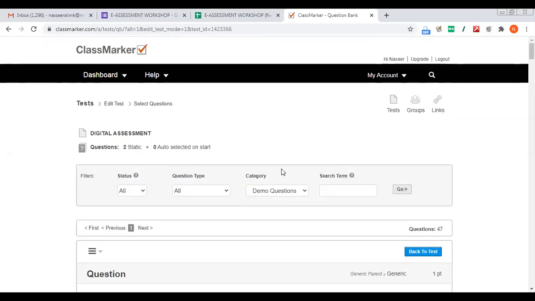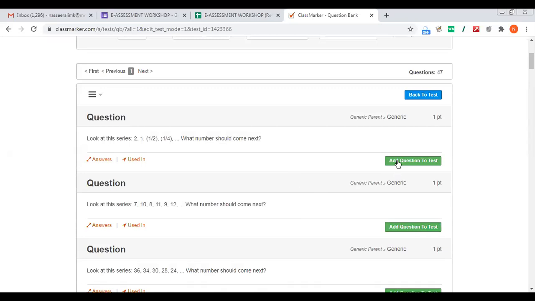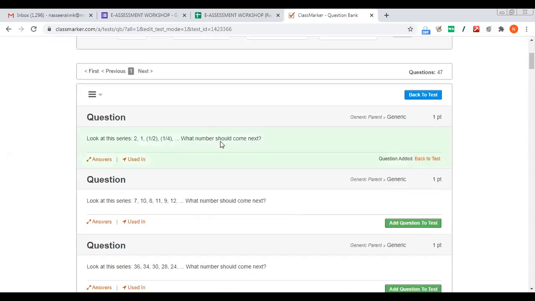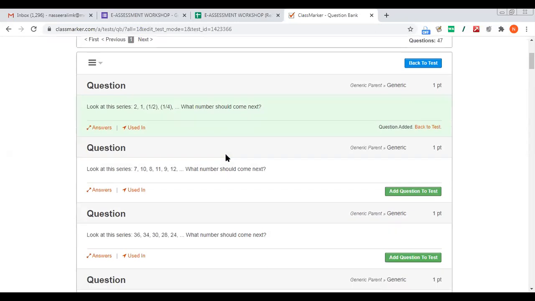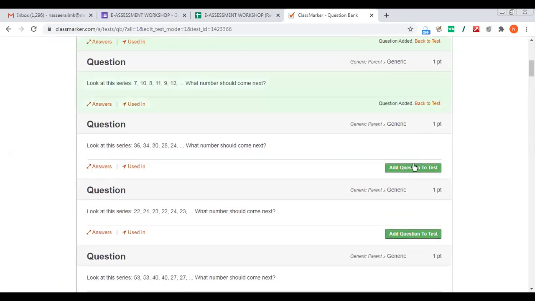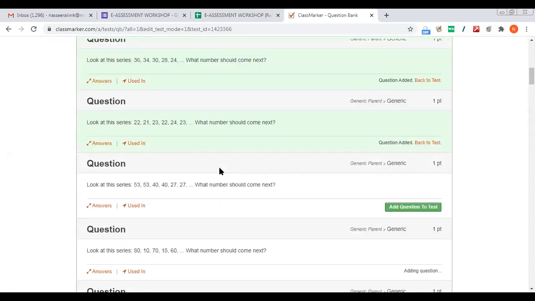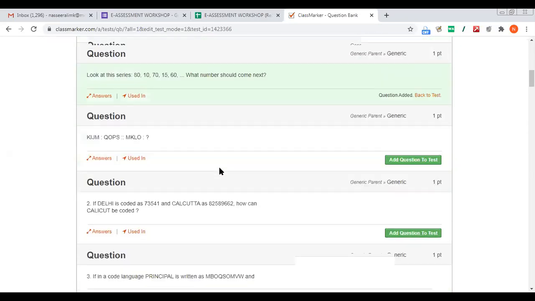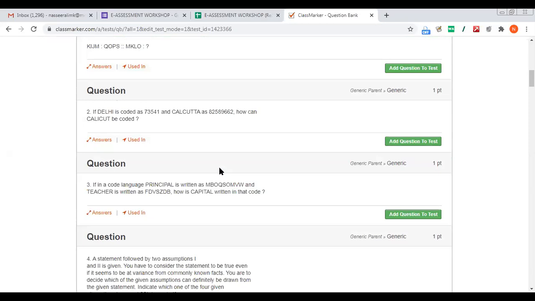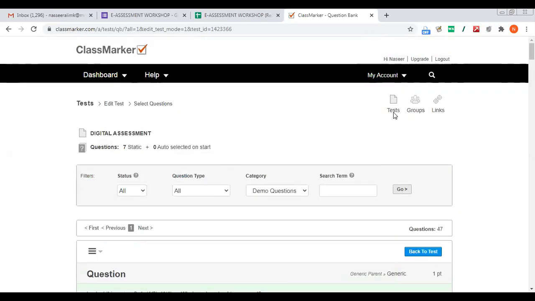Now if you need to add this question, you see, look at this series, what number should come next. If I need to add this question to the test which we create now, we can add like this. Okay, like this you can add. Now I'll just go back to test again.